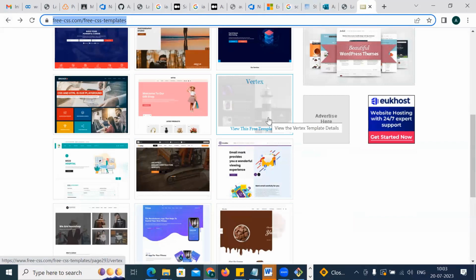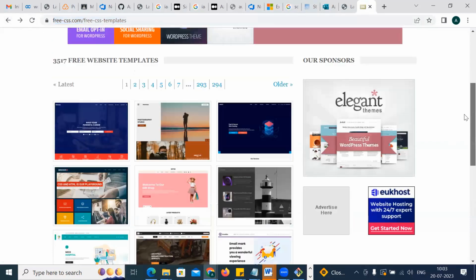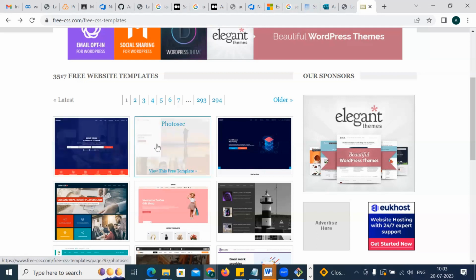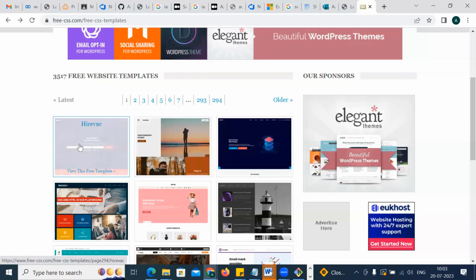How will all templates have different code? See, buddy, this is a different template, so this is a different code. Same code would have the same website, right?